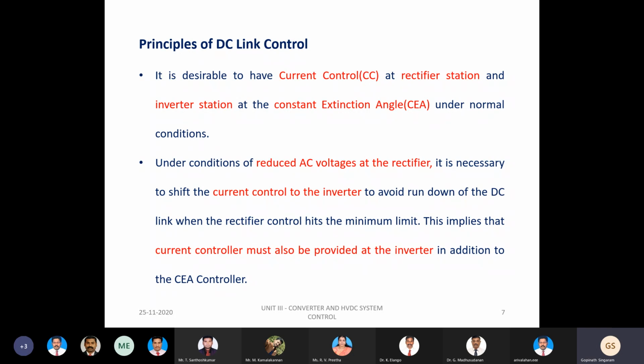And also, this current control has another benefit: it is helpful for better voltage regulation, and it also has the benefit of limiting faults automatically. So these are some of the reasons why we are supposed to have the current control at the rectifier station.